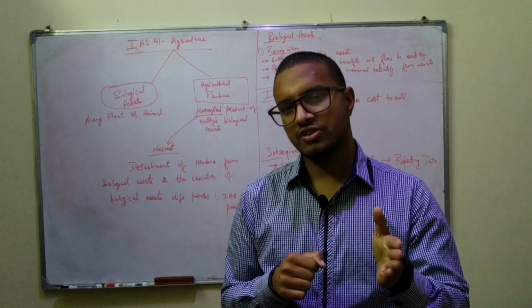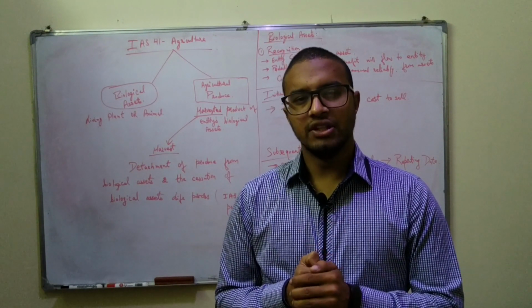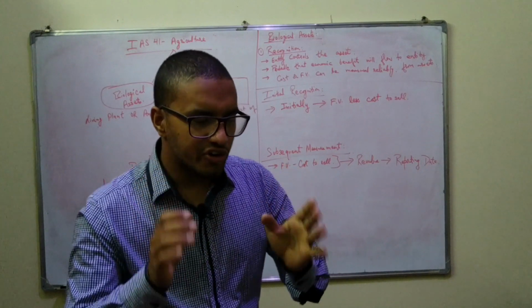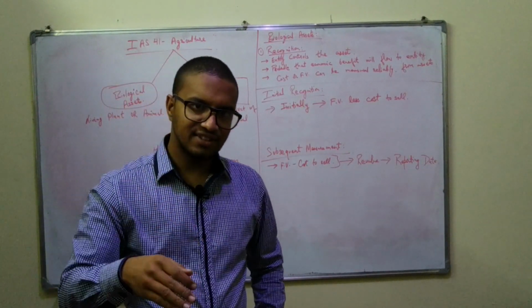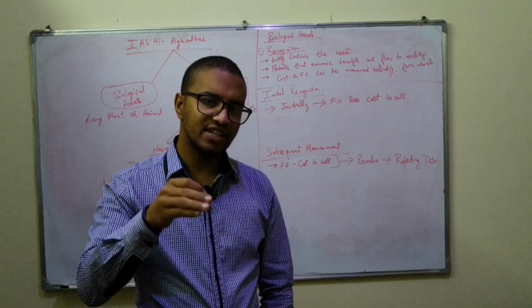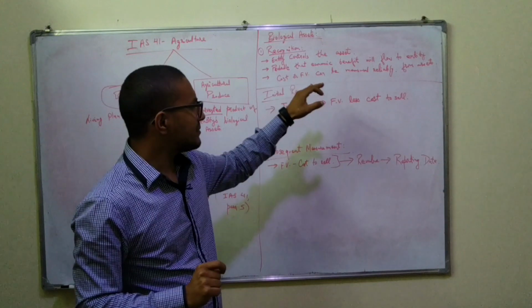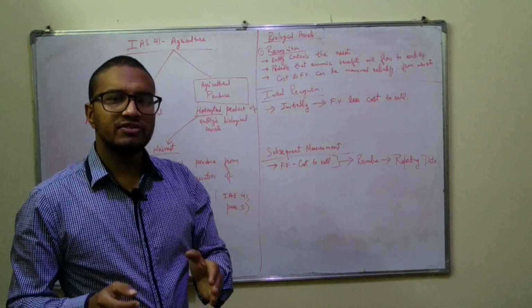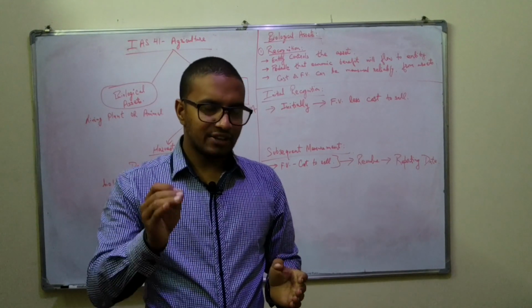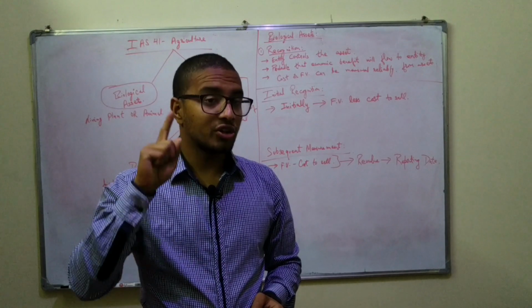So let's look at biological assets first of all. When we recognize a biological asset, there are three things we need to consider. One is that the entity must have control over the asset. That's always our definition of assets in the conceptual framework as well. The second criterion is that it is probable that economic benefits will flow into the entity, which used to be our old definition of assets in the conceptual framework.